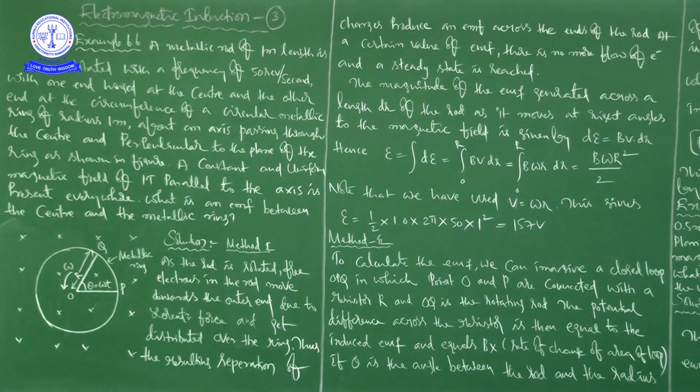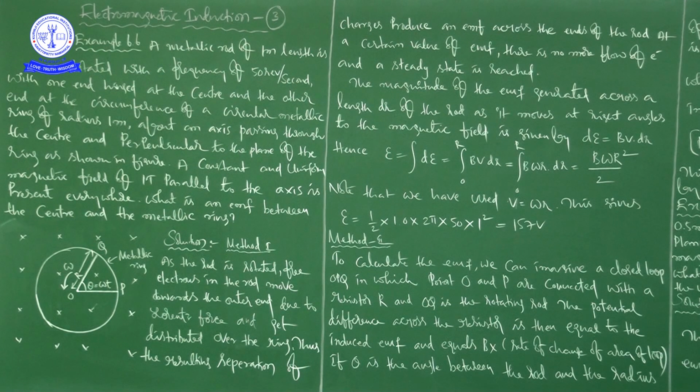At a certain value of EMF, there is no more flow of electrons and a steady state is reached. Okay, I am coming back. Just now I told you what's happening there, but I'll explain it line by line. See here.